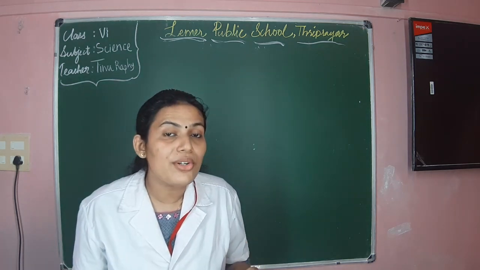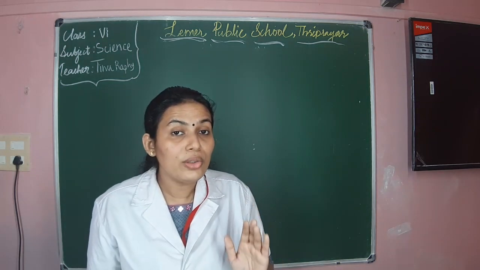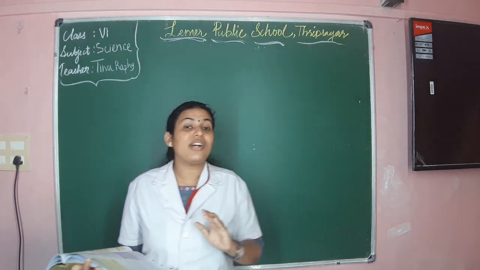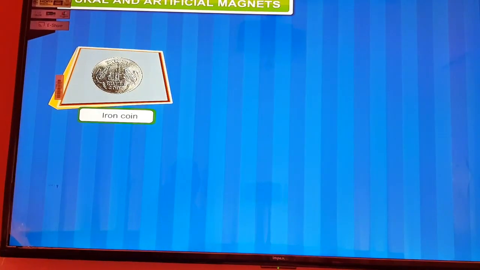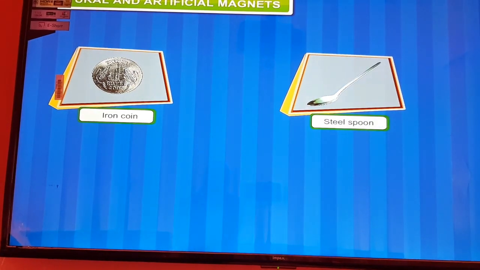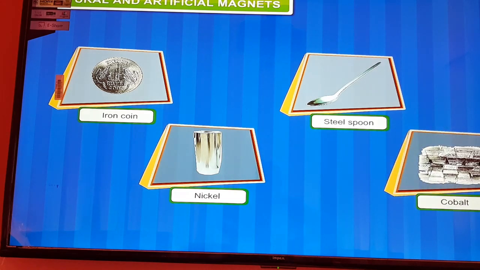So teacher will demonstrate the activity using the DigiBoard. Kindly go through it carefully and learn which are the magnetic and non-magnetic substances. From the above activity, we find that not all objects are attracted by the magnet. The substances that are attracted by the magnet are called magnetic substances.